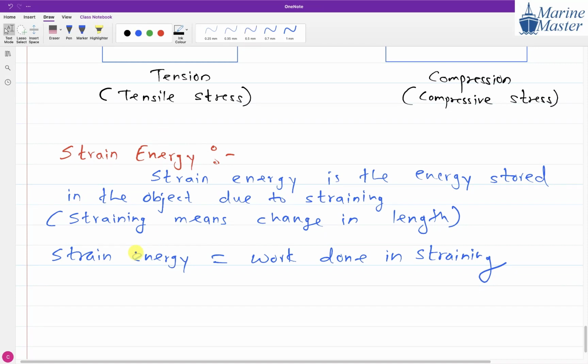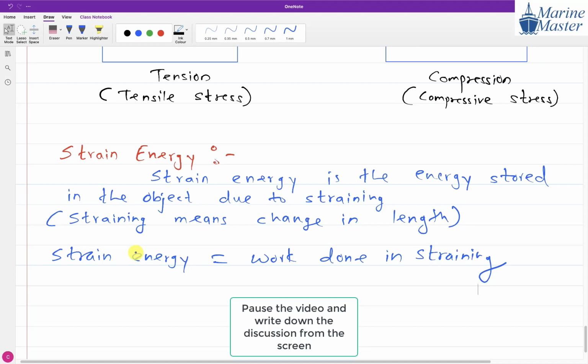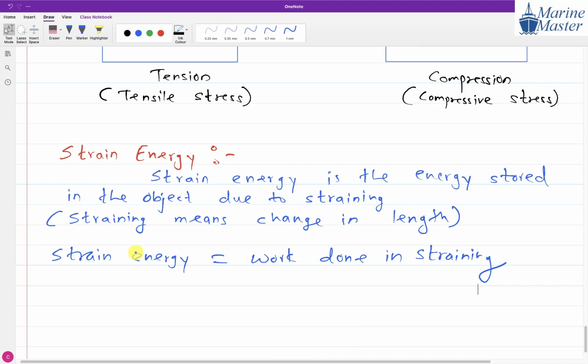Understanding strain energy is very, very important for us, because our upcoming discussion totally depends on strain energy. So that is all about it.